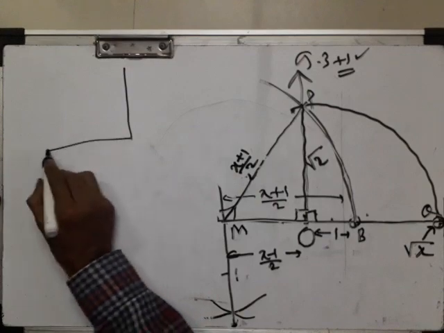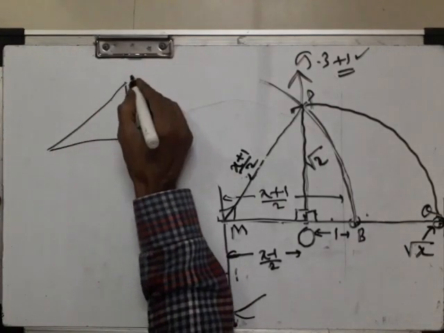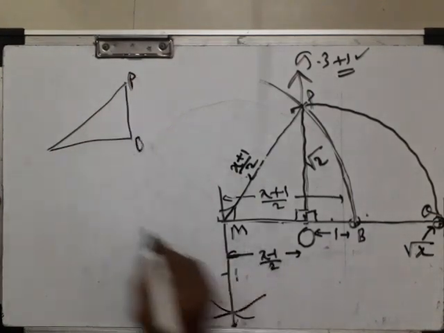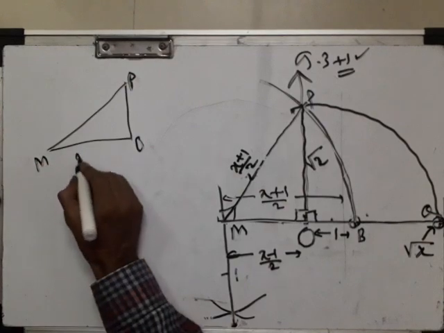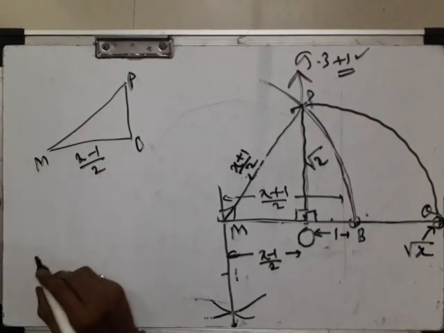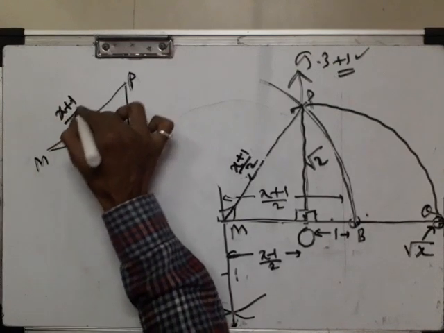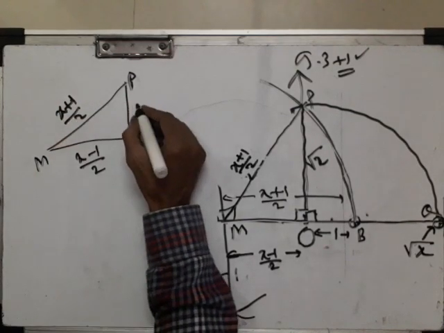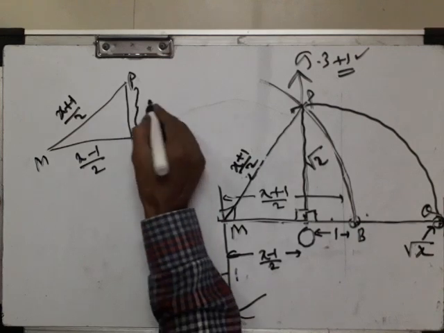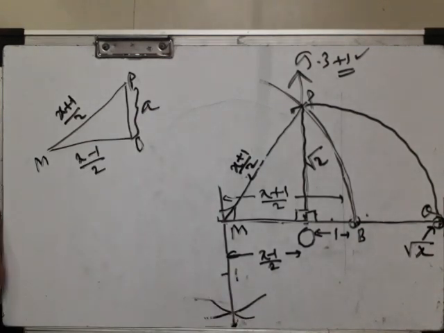Drawing this triangle. This triangle is P, O and M. This side is (x minus 1)/2. This we have to find, and this is (x plus 1)/2. Suppose we consider this as a. Now we have to show a equals root x.